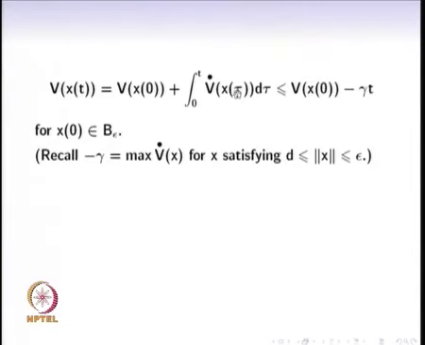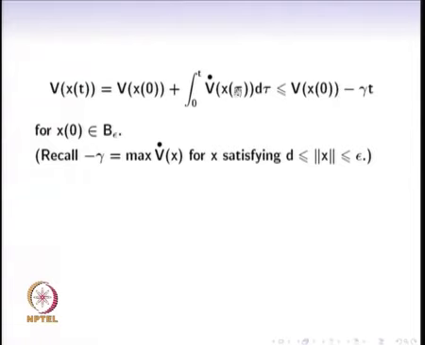Now this particular quantity, at each time instant, is less than or equal to gamma, and hence we will integrate this, and this becomes v of x of 0 minus gamma t. Recall that minus gamma was equal to the maximum of this, and hence we are integrating something. Instead of v dot, we replace v dot by the maximum value that v dot can achieve, and hence the quantity on the right hand side will end up becoming larger.